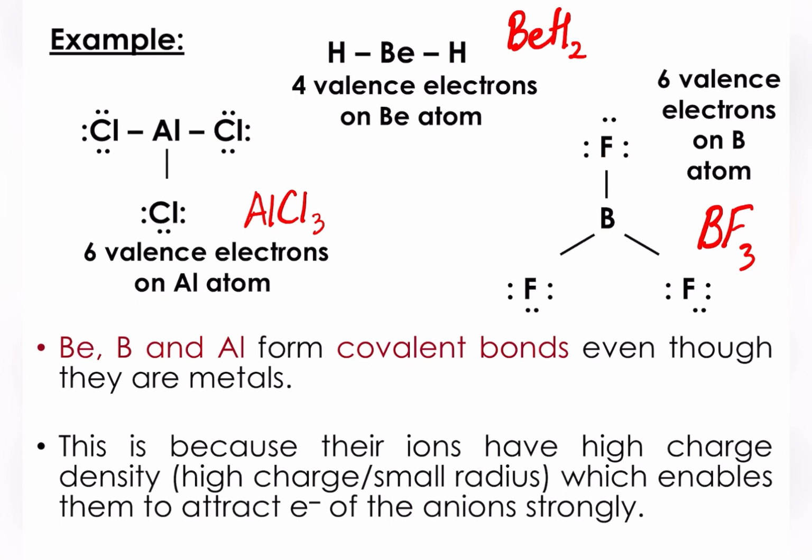So as you see here, BeBAl akan menghasilkan covalent bonding walaupun mereka adalah metal. Ini kerana ions forming from them have higher density of the charge, which enables them to attract the electrons of the anion strongly. So itulah reason kenapa incomplete octet boleh terjadi untuk 3 elemen yang special ini, BeBAl.